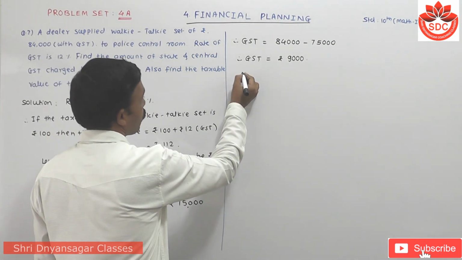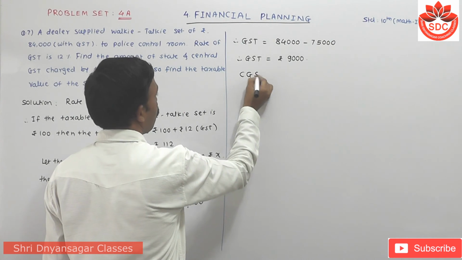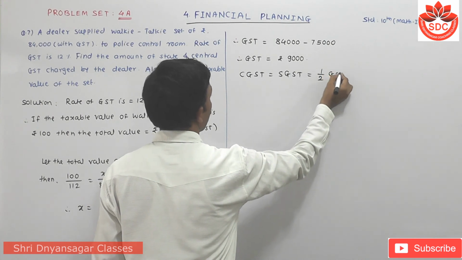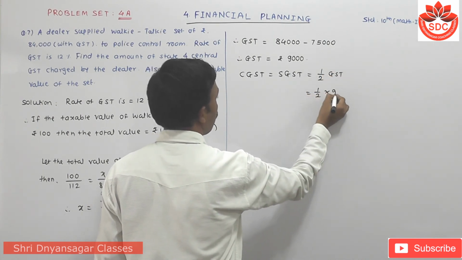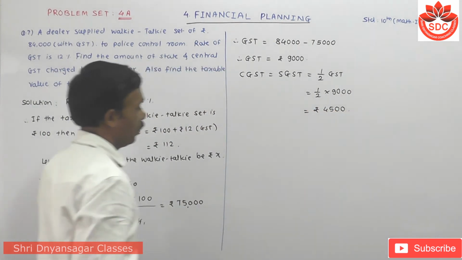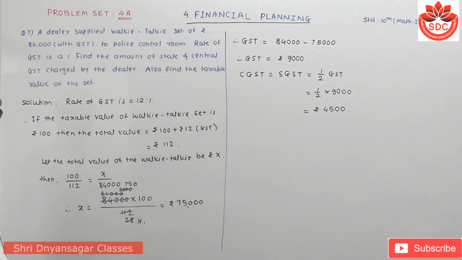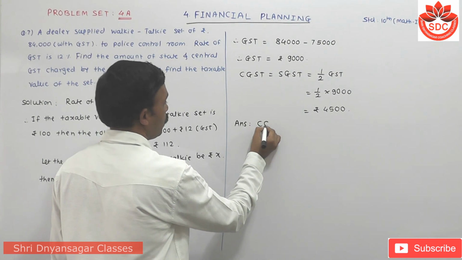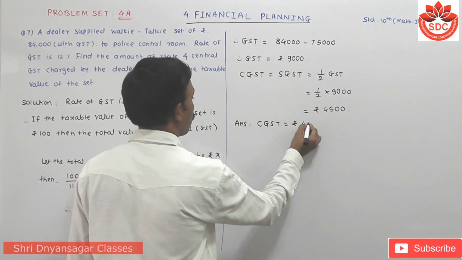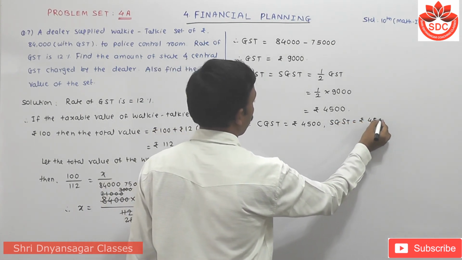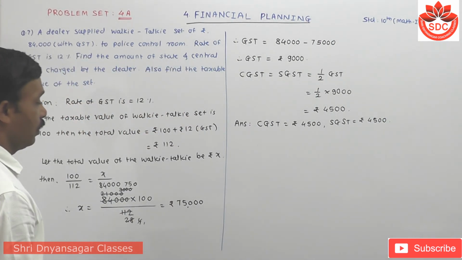Here is yes, means that CGST is equals to SGST is equals to half of this GST. Means that half of this 9,000. Then this becomes rupees 4,500. So that the answer in full sentence, the state and the central GST is answer here. CGST is equals to rupees 4,500. Here SGST is also rupees 4,500.